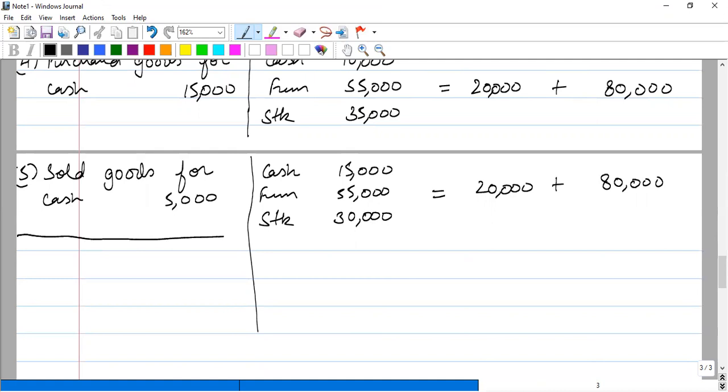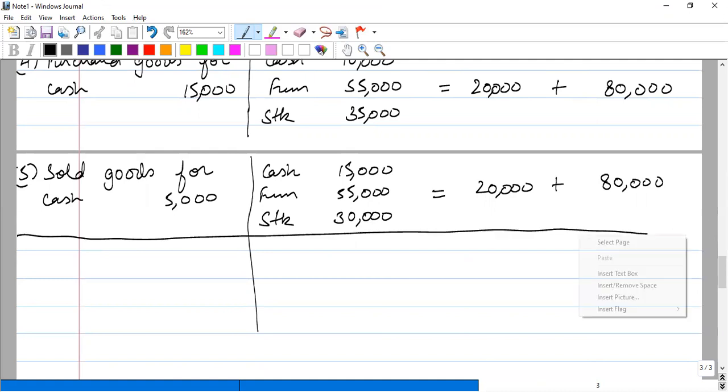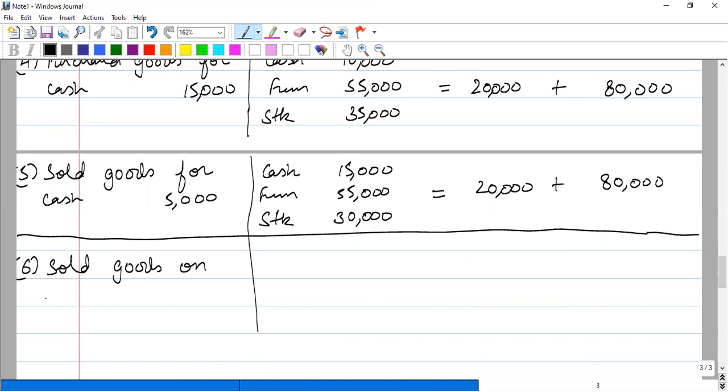Okay. Next transaction. Sold goods on credit, rupees 4,000.